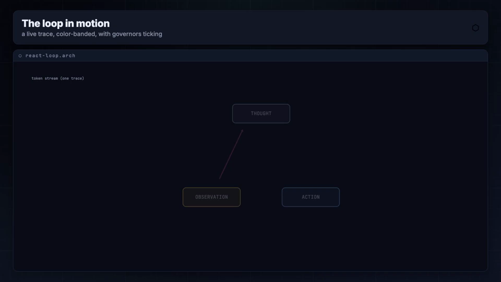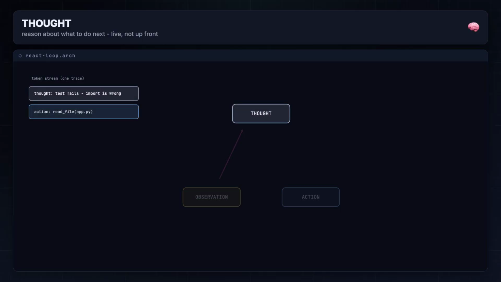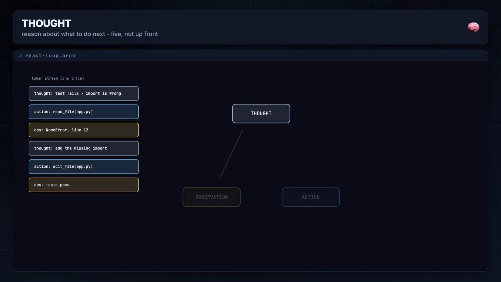Here's the loop in motion, the token stream scrolling, color banded into thought, action and observation, with a step counter and a budget meter ticking on the side. Thought in slate. The model reasons out loud. The test is failing because the import is wrong. Let me read the file. This is the planning happening live, not all up front.